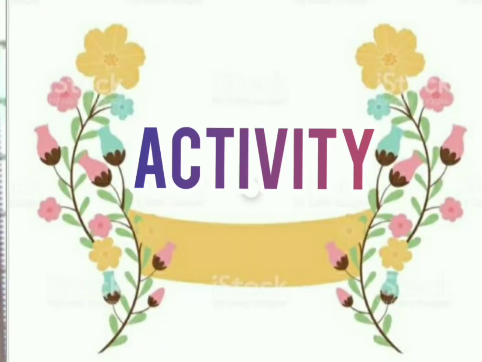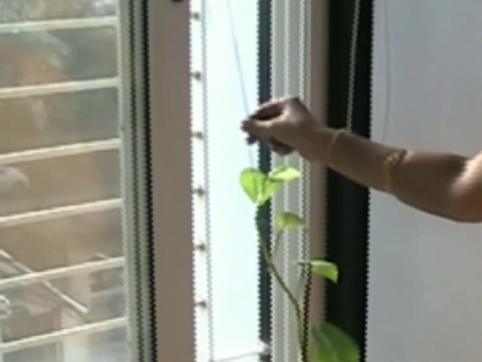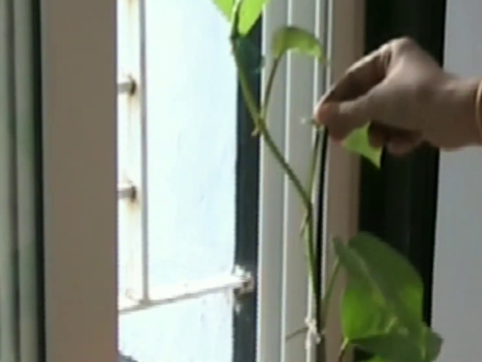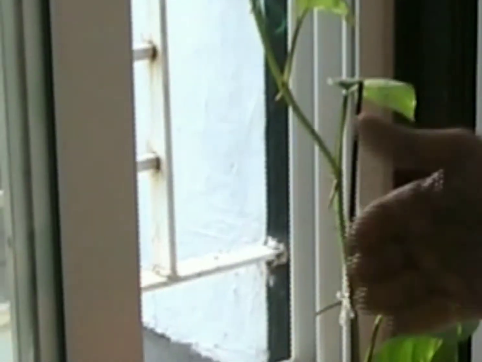Come on, let us do one activity. We have to tie a thread to the potted sapling. See, this is the sapling of money plant, and I have potted it here, and to the tip of this money plant I have tied a thread, and it is stretched to the window. You can see it here, and I have watered it every day, and after 15 to 20 days I have observed it. After observing it after 15 to 20 days, what have I seen?